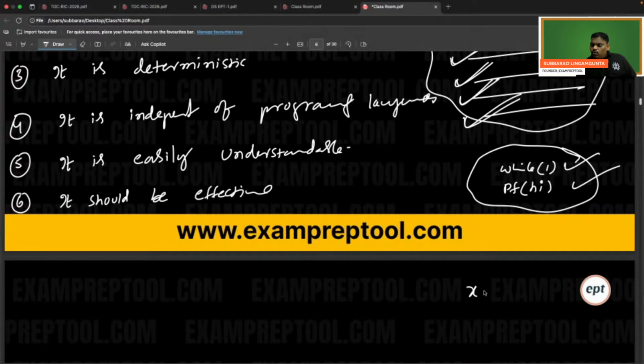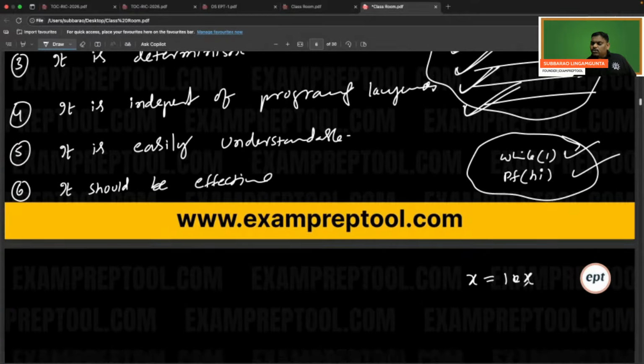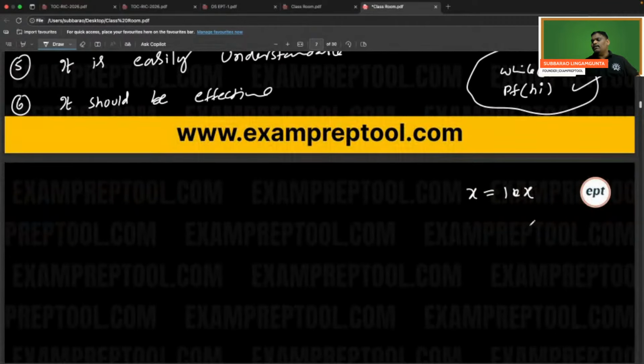X is equal to 1 into X. So there is no meaning. Anyhow, X is equal to 1 into X means X only. X is equal to 0 plus X. So there is no use. X is equal to 1 into X also X only. X is equal to 0 plus X also X only. What is the use?